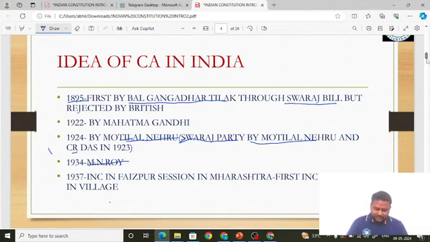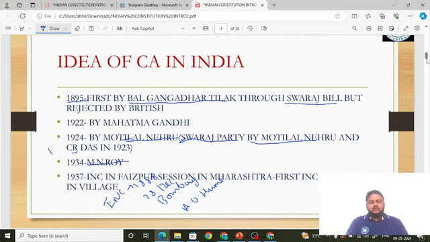See, when it comes to INC, when was it formed? INC was formed in 1885. Okay, 28 December. Where was the first session held? In Bombay. By whom? A British retired civil servant. His name was Allan Octavian Hume. Okay, so although it was formed in 1885, the demand for Constituent Assembly was made by the Congress in 1937.